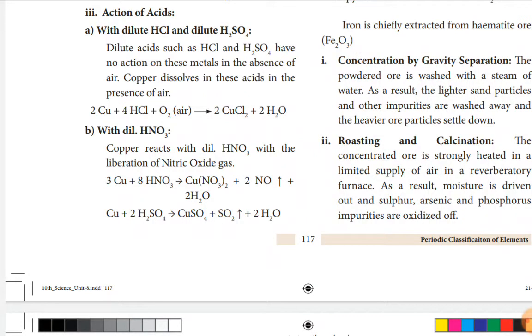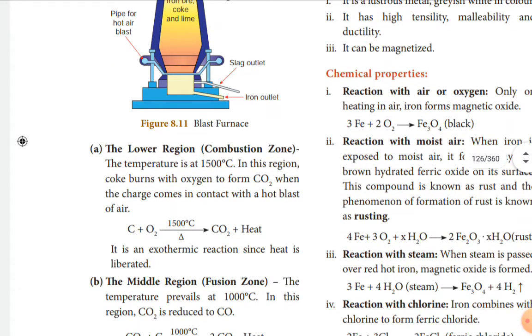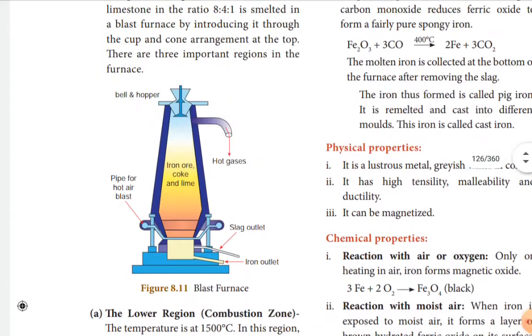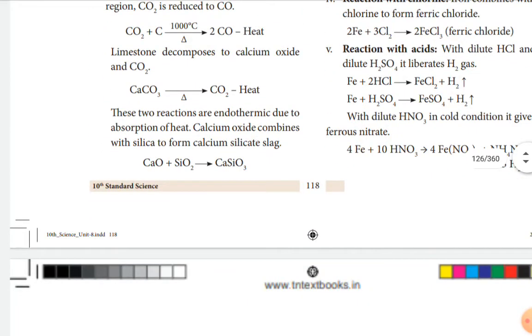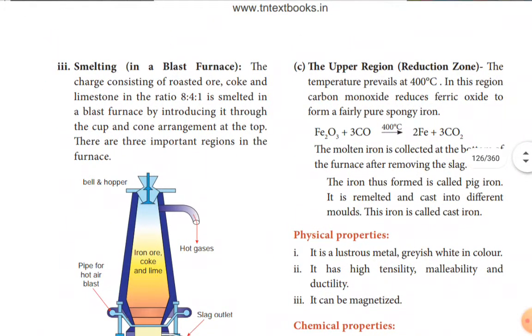Then one more question is given, that is, what is smelting? It is a big answer. Explain the smelting process. The smelting process is given in page number 118. See here, it takes place in the extraction of iron.